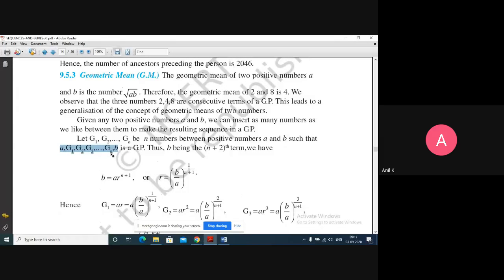So in the sequence, in total we have n plus 2 terms. I think everybody agrees. A is the first term, G1 is the second term, G2 is the third term in the sequence, and so on. B is the last term.